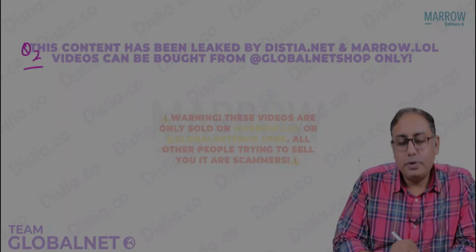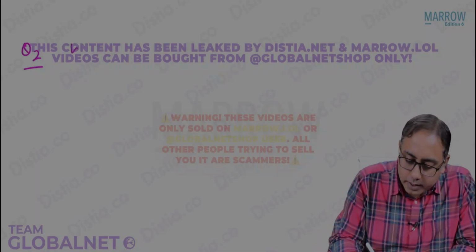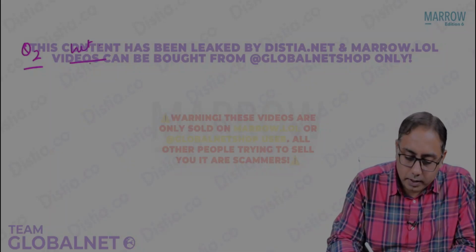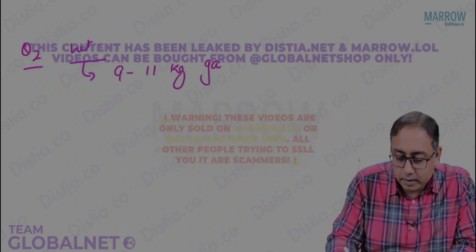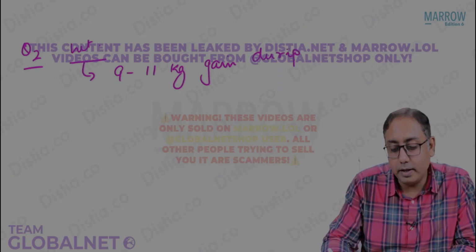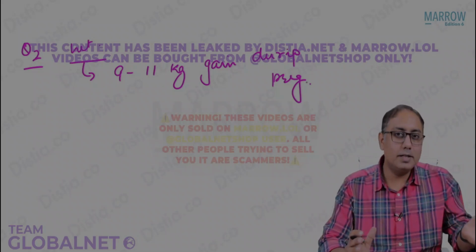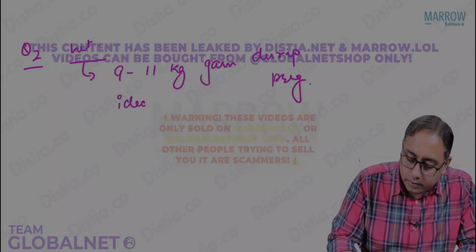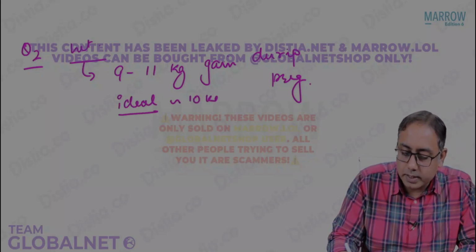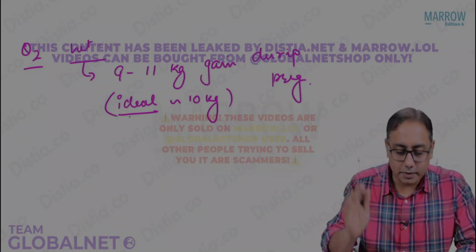Next point is point number 2. What are we going to do to the female during these ANC visits? First is, we are going to check the weight of the female. Please note that during the pregnancy phase, the average weight gain of the female should be 9 to 11 kgs during her pregnancy. During the entire pregnancy, the total weight gain should be 9 to 11 kgs. Less than 9, it is a problem. More than 11, it will be a problem. So the ideal weight gain during pregnancy is usually 10 kgs. But of course, the range would be from 9 to 11 kgs.